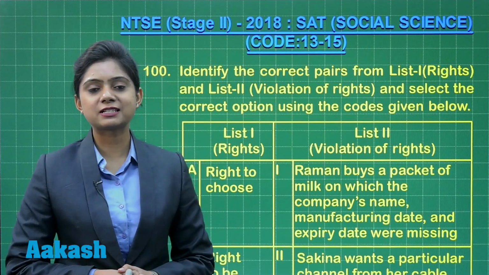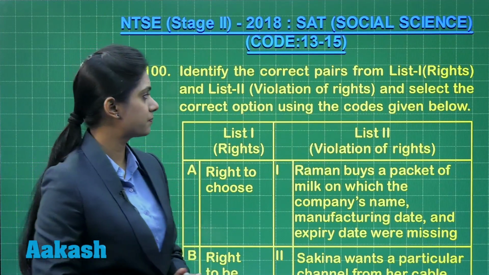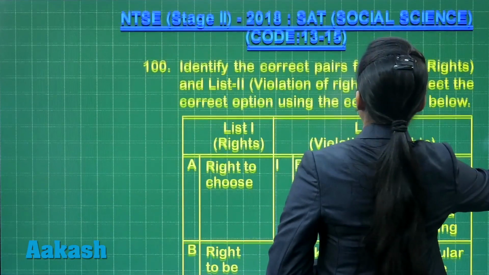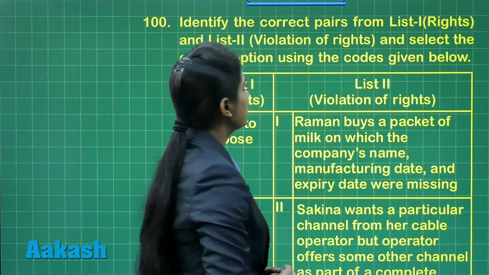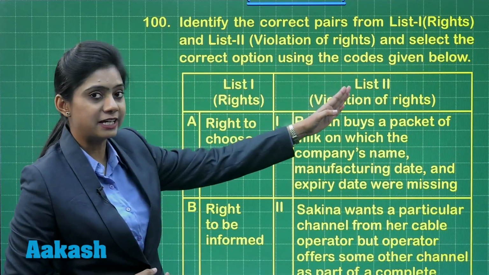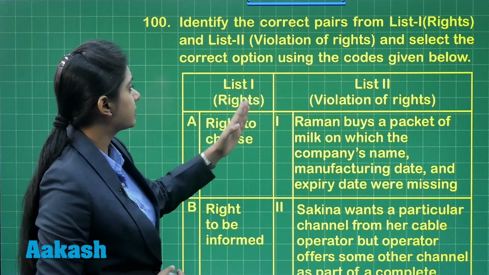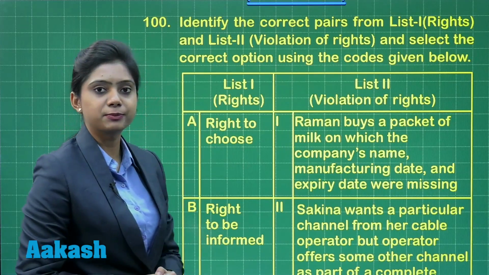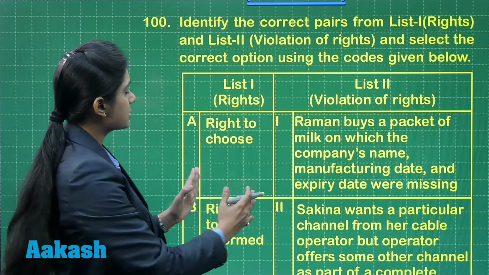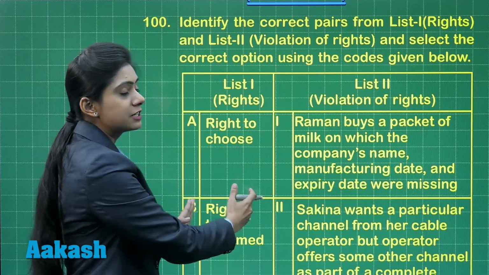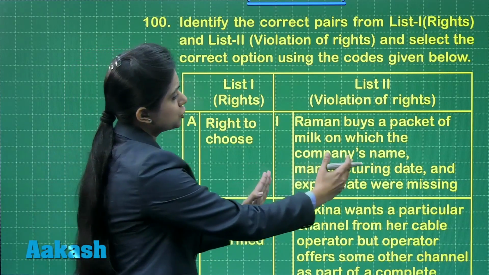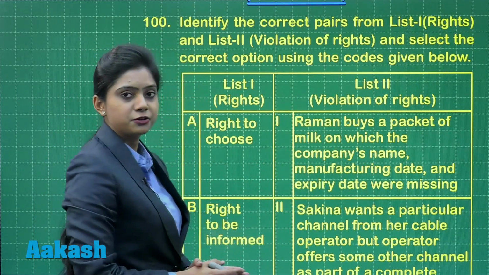Okay students, now let's discuss question number 100. It says, identify the correct pairs from list 1 which gives the rights and list 2 which shows the violation of rights, and select the correct option using the codes given below. So here we are given two lists. List 1 indicates the rights of the consumers and list 2 the violation of the rights.